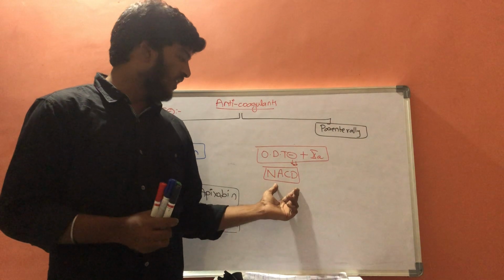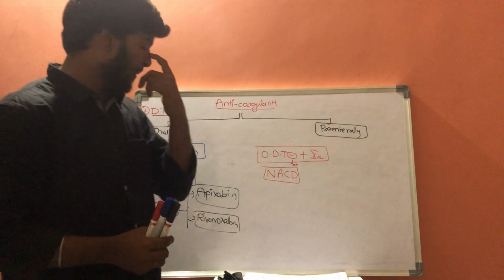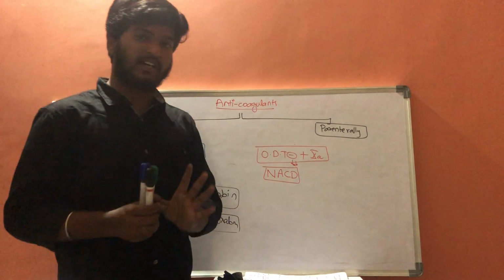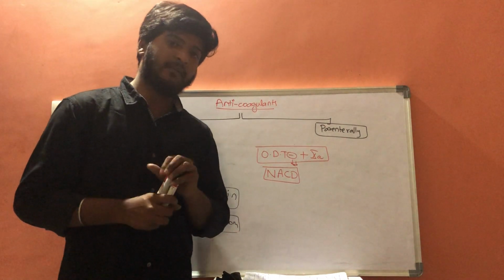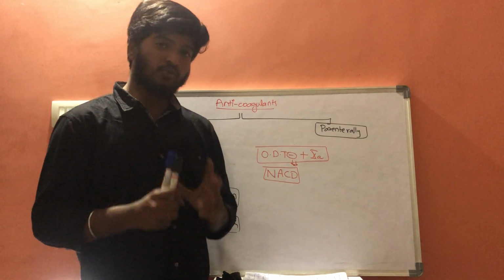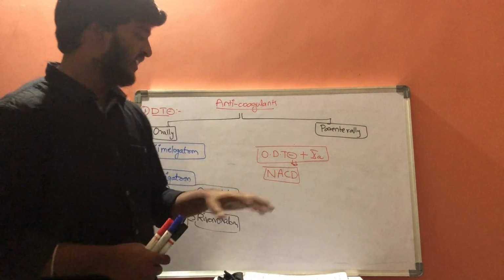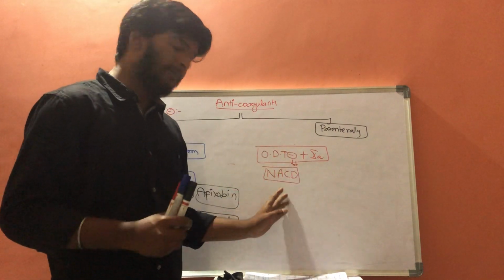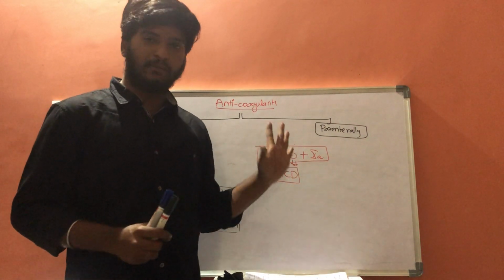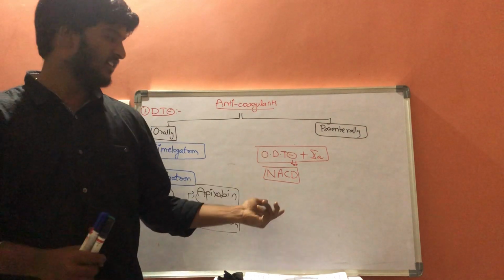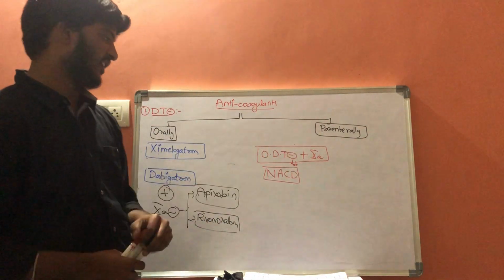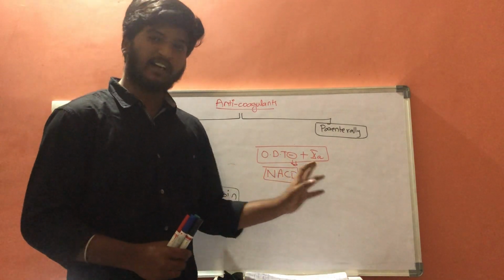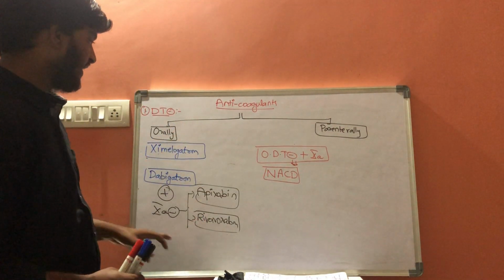These novel anticoagulant drugs are more preferred than normal anticoagulants like heparin and warfarin. The reason to use them more frequently is that these drugs do not require monitoring like APTT monitoring or PT monitoring, whereas warfarin and heparin require APTT and PT monitoring. So these are orally acting drugs.